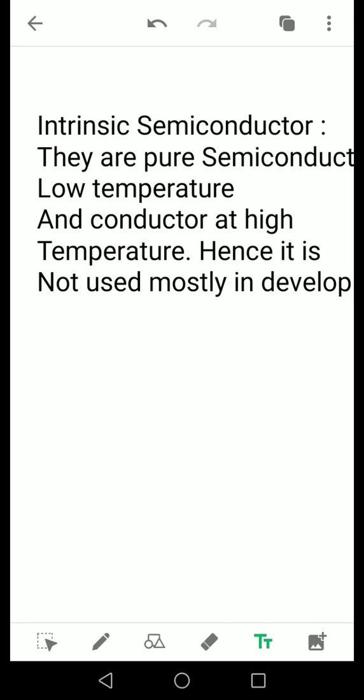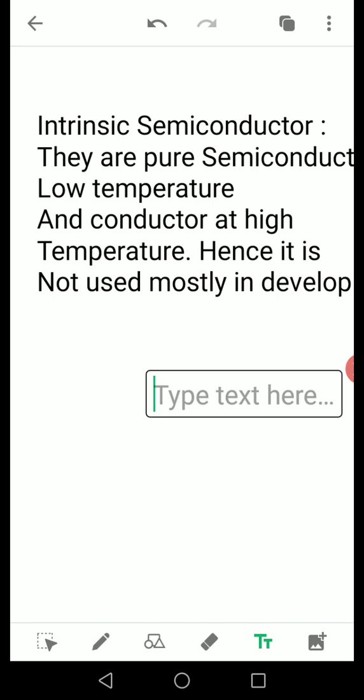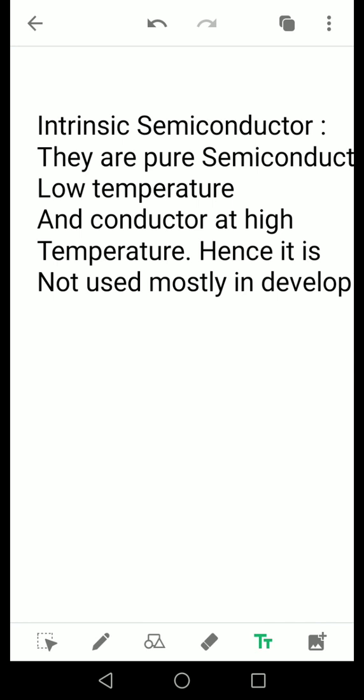So semiconductors are of two types: intrinsic semiconductors and extrinsic semiconductors. Intrinsic semiconductors are pure semiconductors which act as an insulator at lower temperatures and as a conductor at higher temperatures. Generally we will not be using them in developing electronic circuits or devices, so we move on to extrinsic semiconductors, which are formed by adding some impurities to intrinsic semiconductors.